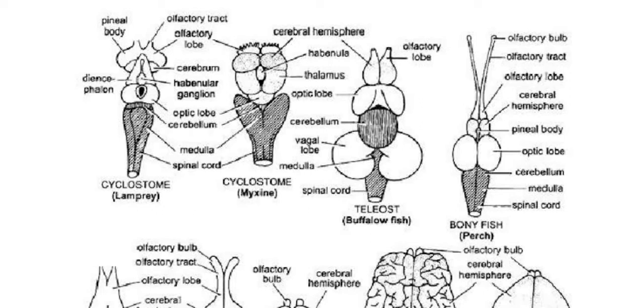So all that information which I explained so far is very important to now understand the comparisons of different vertebrate brains. The displayed image shows the structures of brain in different vertebrates.